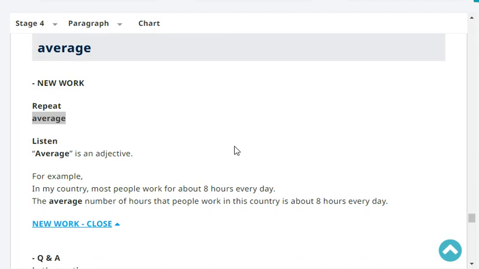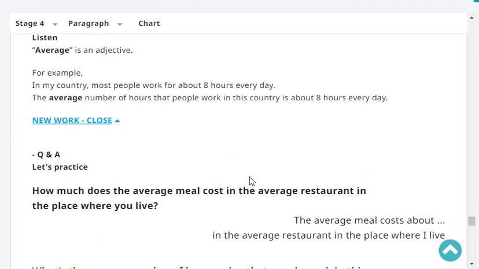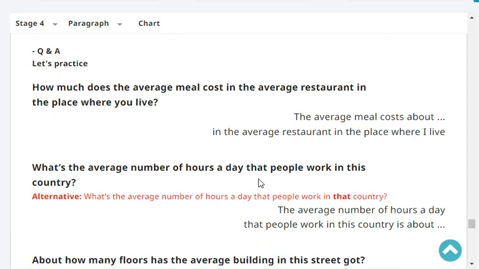Very good. Okay, listen. Average is an adjective. For example, in my country, most people work for about 8 hours every day. Or we can say the average number of hours that people work in my country is about 8 hours every day.